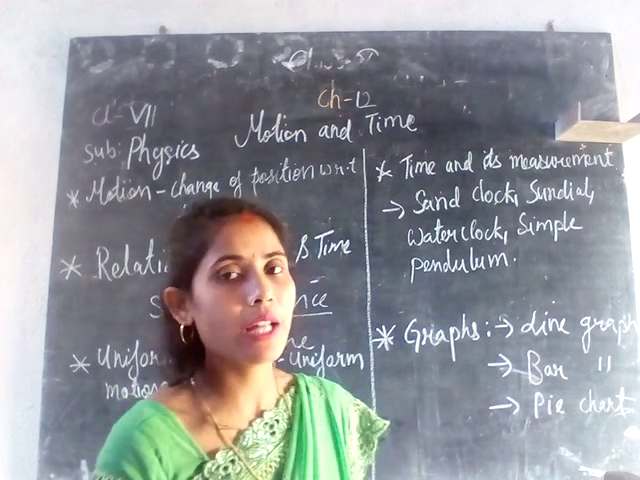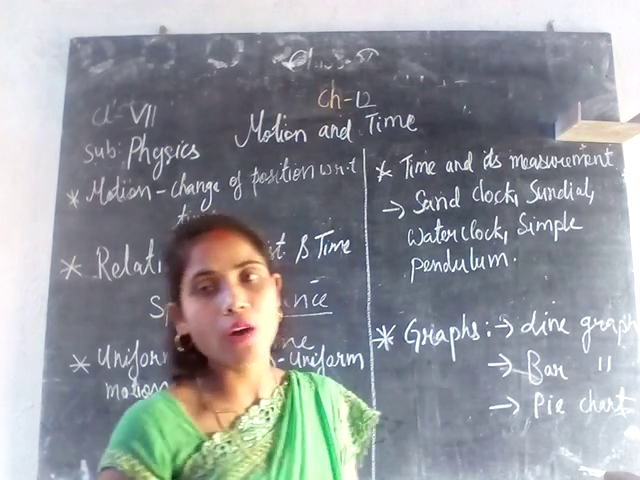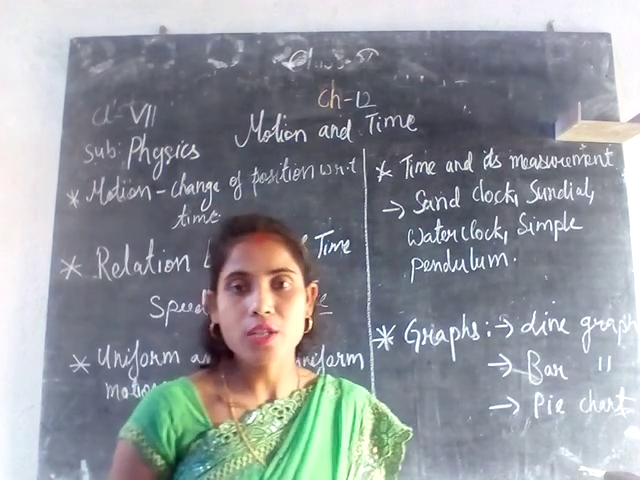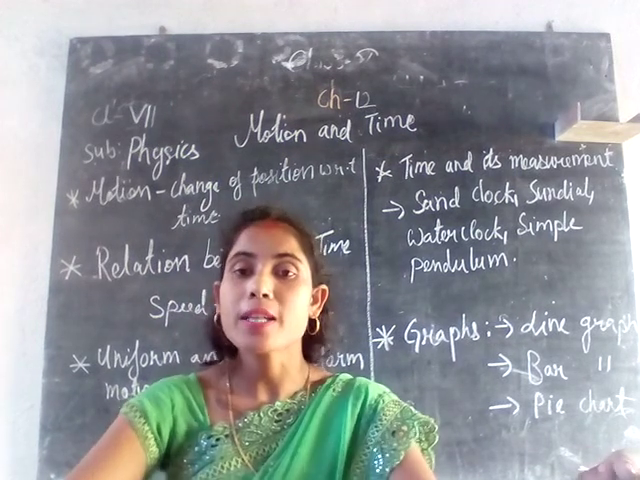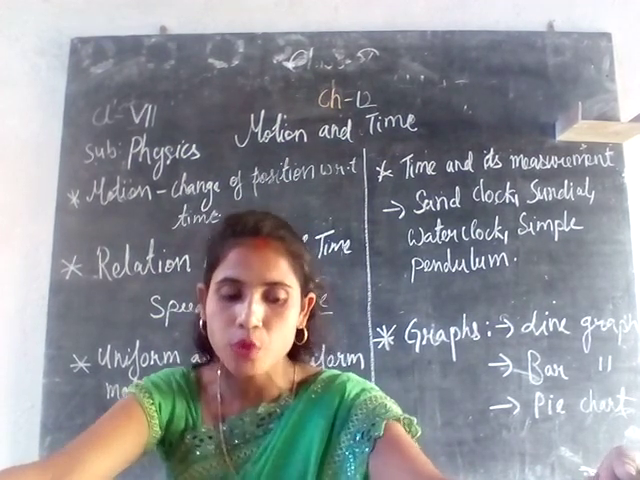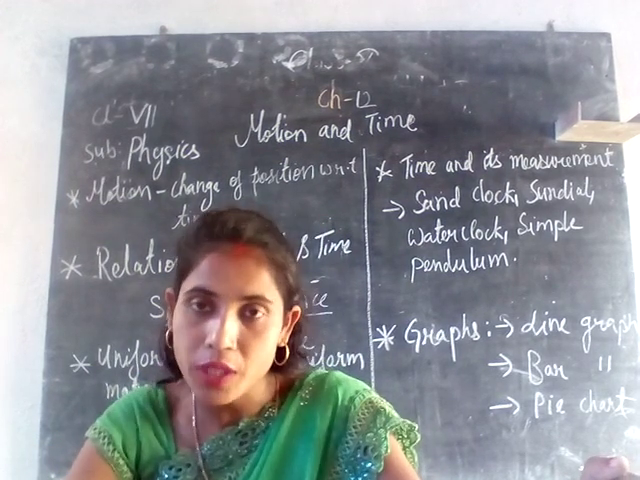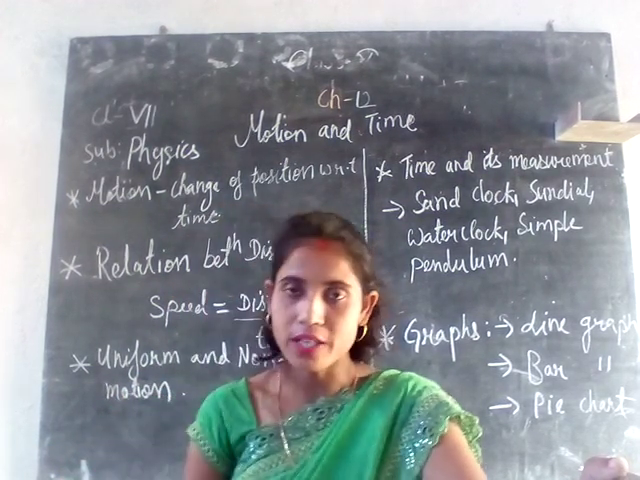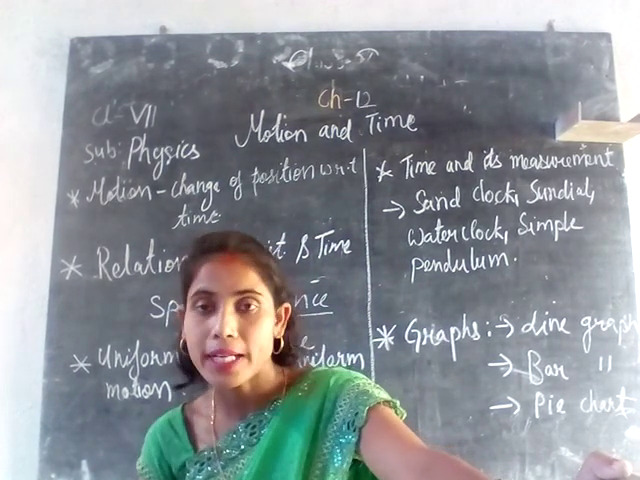Now, the last topic is about graphs: what they are and how to plot a graph. This is the last point of our discussion. So what is a graph? Basically, a graph is a mathematical relationship between two physical quantities, whether it be distance or time, distance or speed, or whatever. So it is a graphical, mathematical relationship between two quantities.